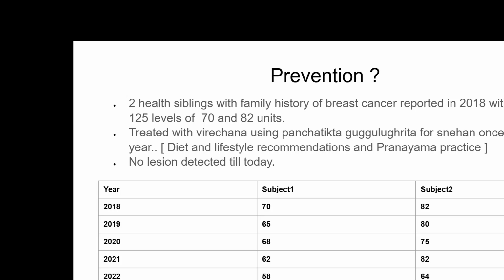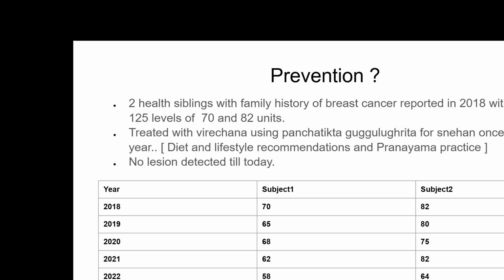Till today, there is no lesion detected. These patients have had CA-125 tested almost every year on their own; they could afford that. And the levels are gradually reducing in subject 1. These are the readings from 2018 to 2022.